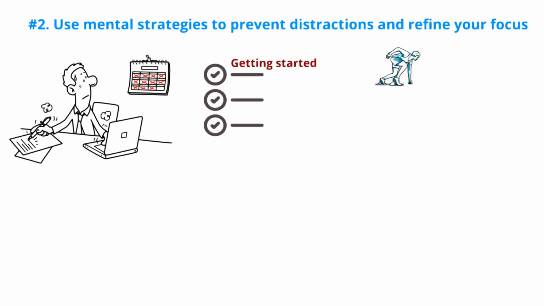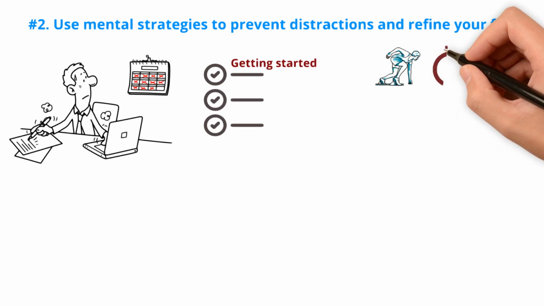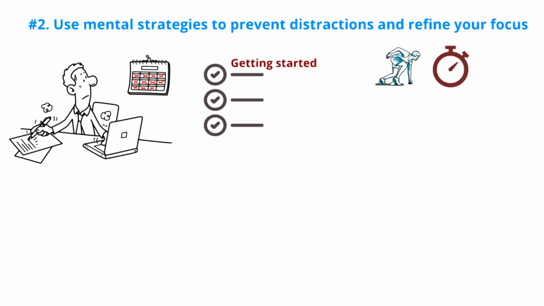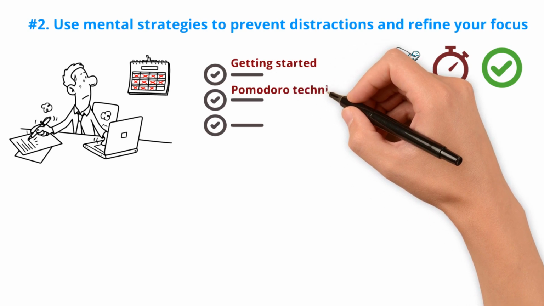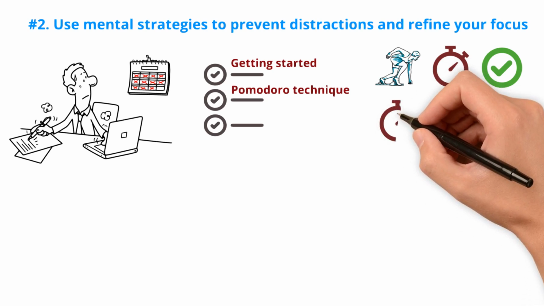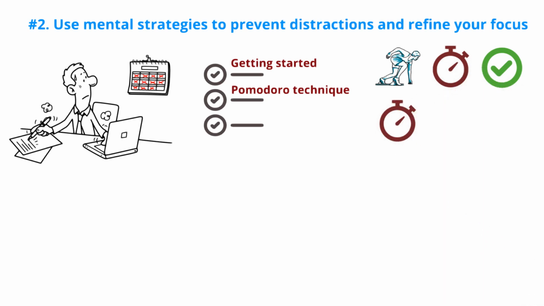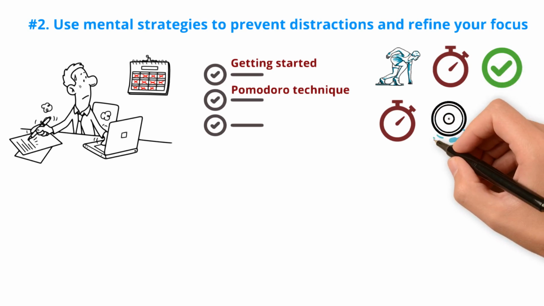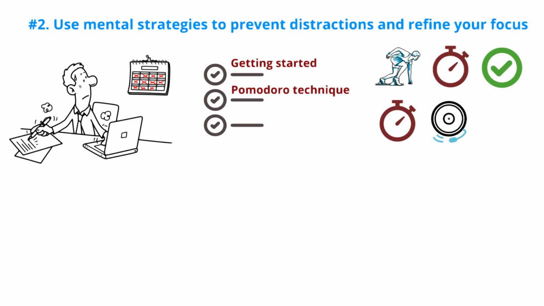Trick your mind by setting a timer for a short period, like 3 minutes, and promise that you can stop working when the timer goes off. More often than not, once those 3 minutes pass, you'll have gained the momentum needed to keep going. Pomodoro technique. Take this a step further with the Pomodoro technique to maintain focus and productivity. Set a timer for 20 minutes and work without interruption during that time. When the timer beeps, allow yourself a 5-minute break before resuming work for another 20 minutes.